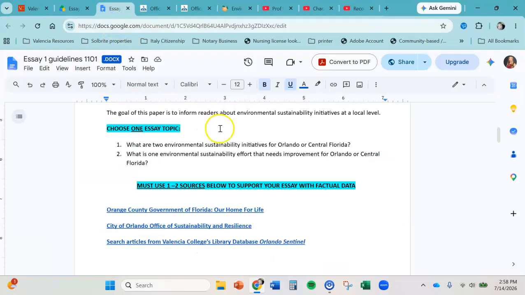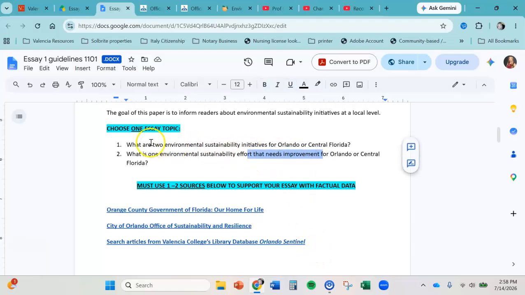Now, in order to show that there's a flip side and that they need to improve it, more likely than not, it's going to be found in the Orlando Sentinel newspaper, because they hold the city and county accountable when they're just falling short of what they say they're doing on their websites. So that's where Orlando Sentinel would be really instrumental in proving your point that they need to improve.